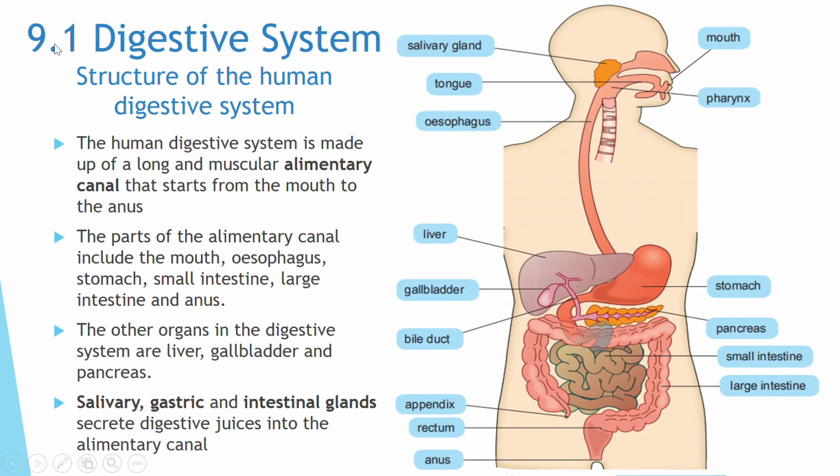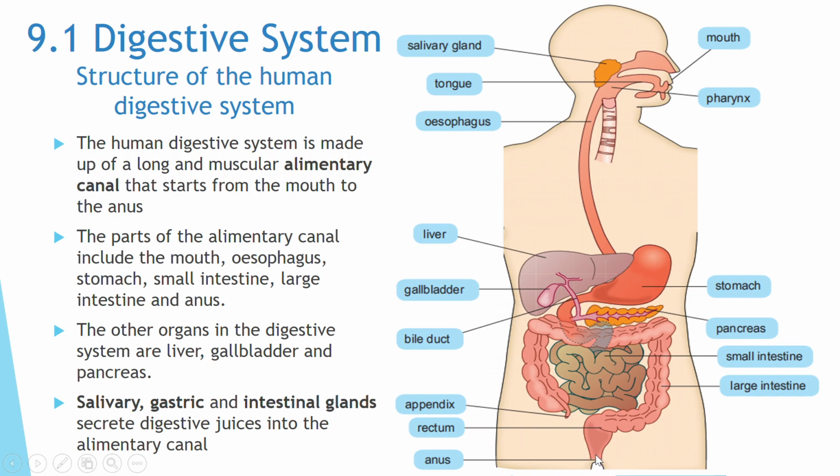Right, let's look at 9.1 Digestive System. We are going to look at the structure of the digestive system. This system is made up of a long, muscular alimentary canal that starts from the mouth and ends with the anus. So the mouth is the inlet and the anus is the outlet. The parts that form it include the mouth, the esophagus, the small intestine, the large intestine, and also the anus.